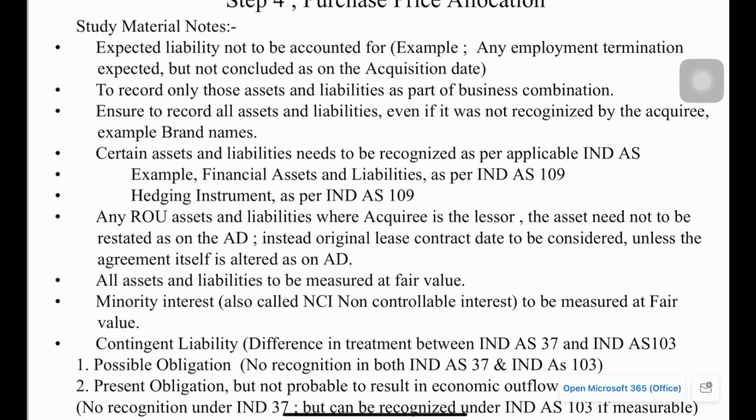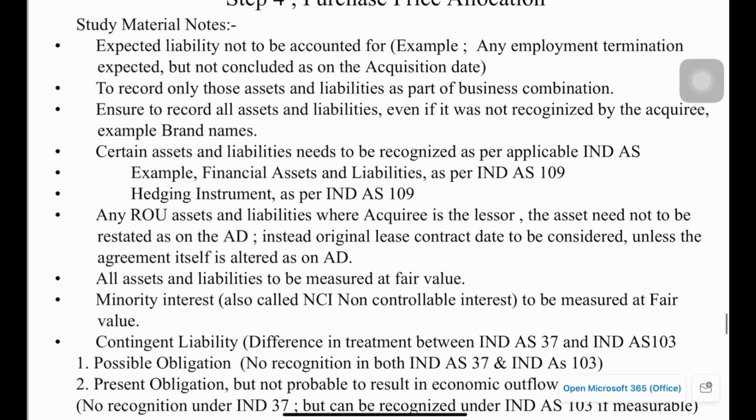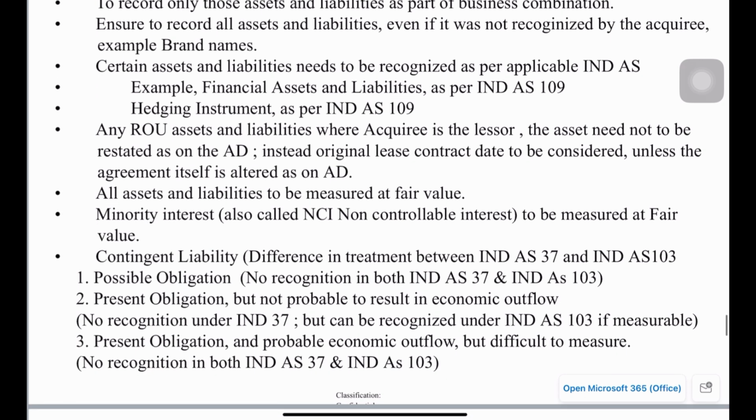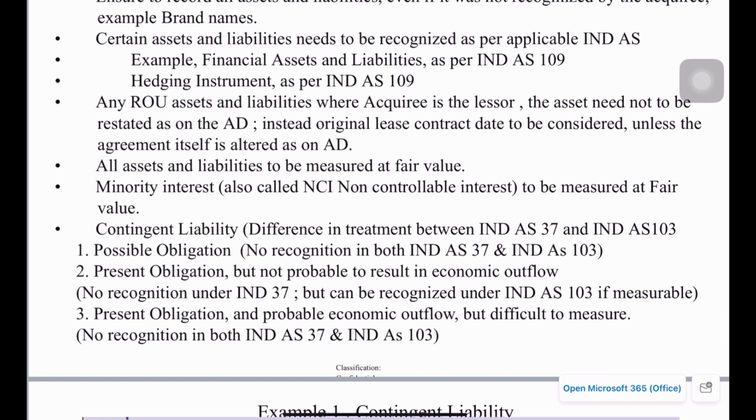Okay, and ensure to record all assets and liabilities even if they were not recognized by the acquiree. One example can be brand name. Generally, brand name will not be accounted by any company, but in a business combination, when there is an acquisition, brand names will be measured at fair value and need to be accounted by the acquirer.